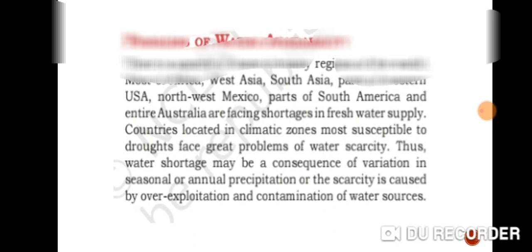The first thing is that there is a water shortage in many regions of the world due to the variation of rainfall, overexploitation, and contamination of the water sources. Contamination is from the release of untreated or semi-treated sewage, agricultural chemicals, and industrial waste. Countries located in climatic zones also face the problem of drought. These are the reasons. Global warming and the high pace of industrialization also lead to a shortage of clean water. Now let's move to the next topic, that is the conservation of water resources.